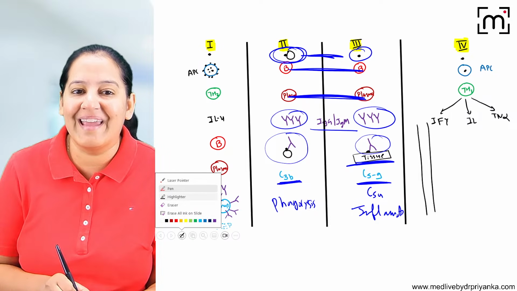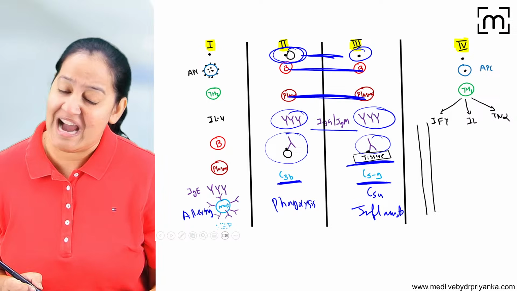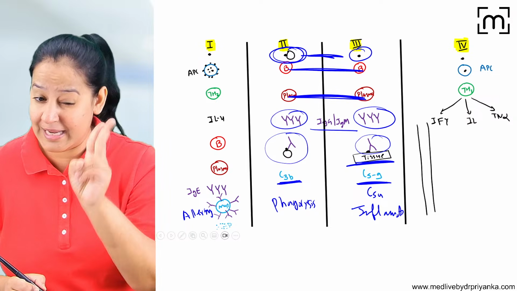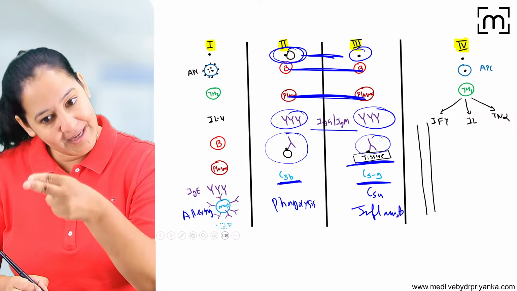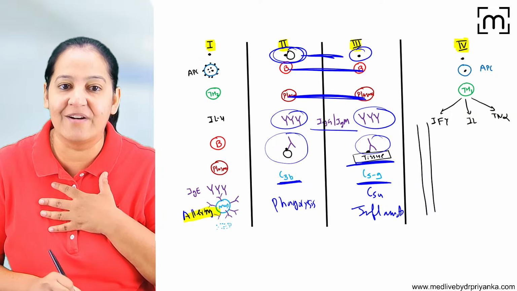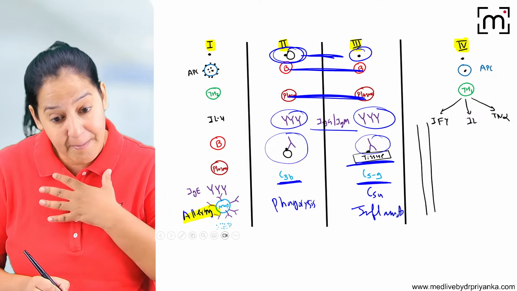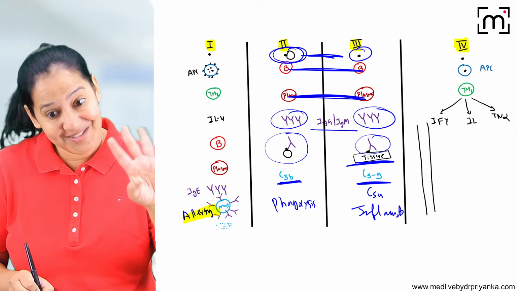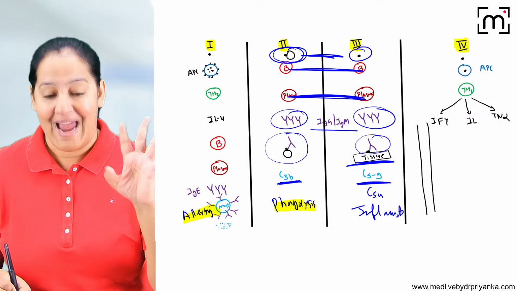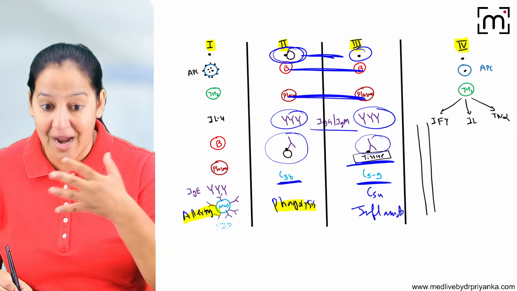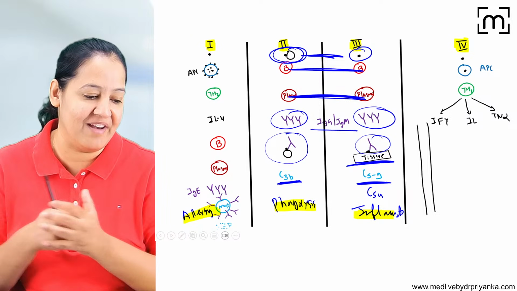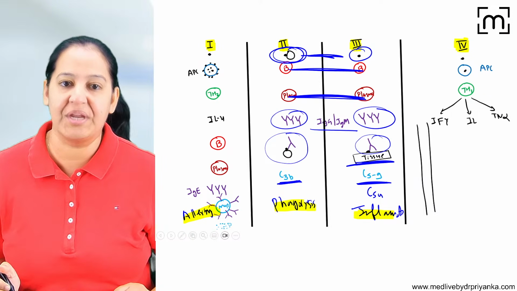So again I ask, what is hypersensitivity? Hypersensitivity is a mad soldier. Killing the terrorist is a good job, but killing the country people also. A hyperexcited soldier. Here my body got allergy: allergen is gone, fine, but my body got the allergy. Here allergen is gone, but my cell got phagocytosis. Here antigen is gone, but my tissue got inflammation. So country people are harmed. And these are the three types of hypersensitivity having three different presentations and three different end results.